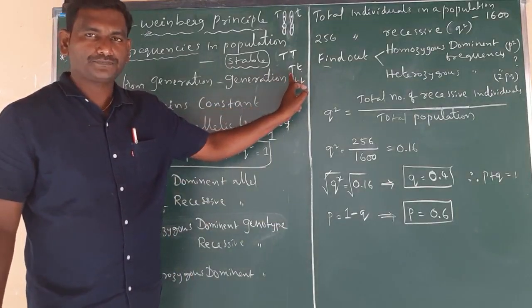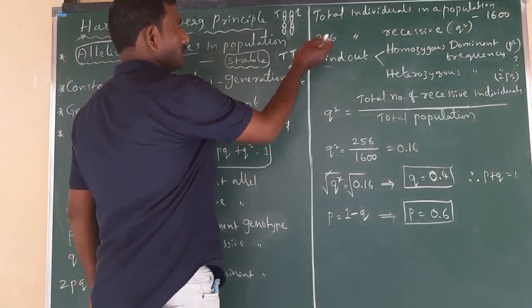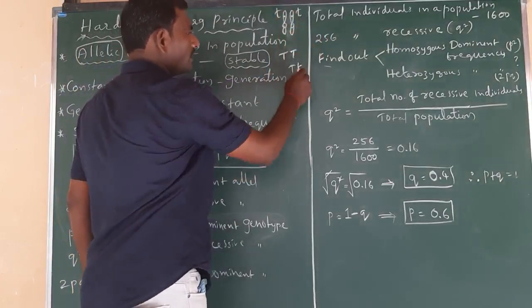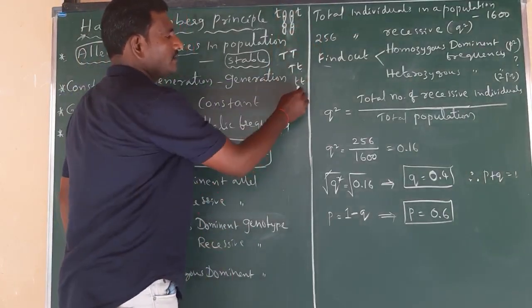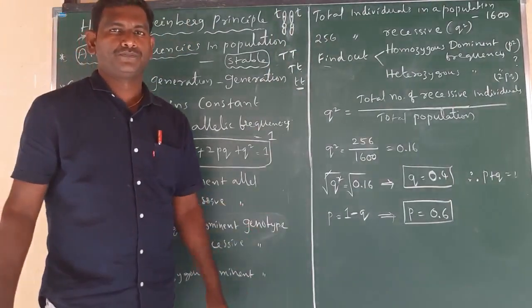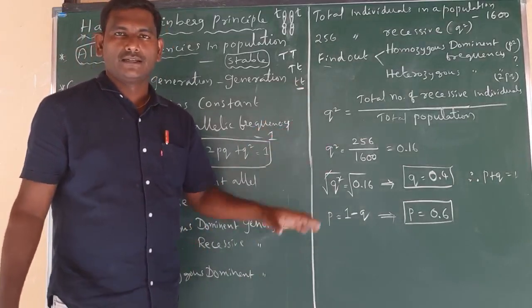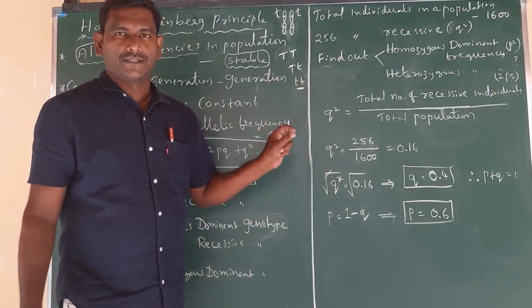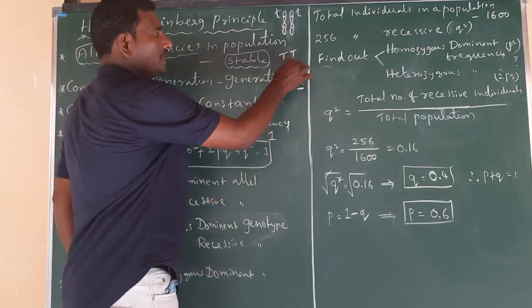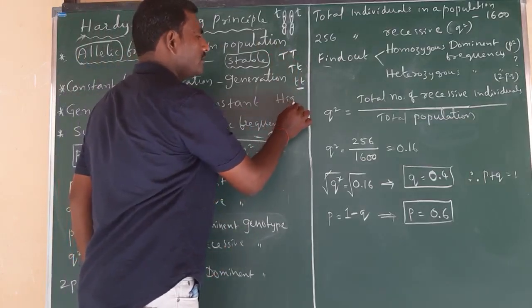Heterozygous tall. And the last one: instead of dominant genes, both are recessive genes. Such individuals are termed homozygous recessive, meaning this character is exhibited by small plants, the dwarf character. All these three genotypes are responsible for only one character, which is known as height.